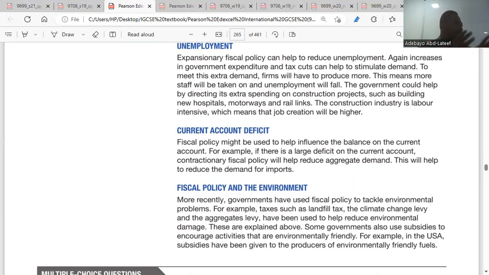Consumers will reduce demand for imported products, and that will improve the balance of payment. Do you get it? Yes. So if a country is witnessing a current account deficit, it can use contractionary fiscal policy to correct it.